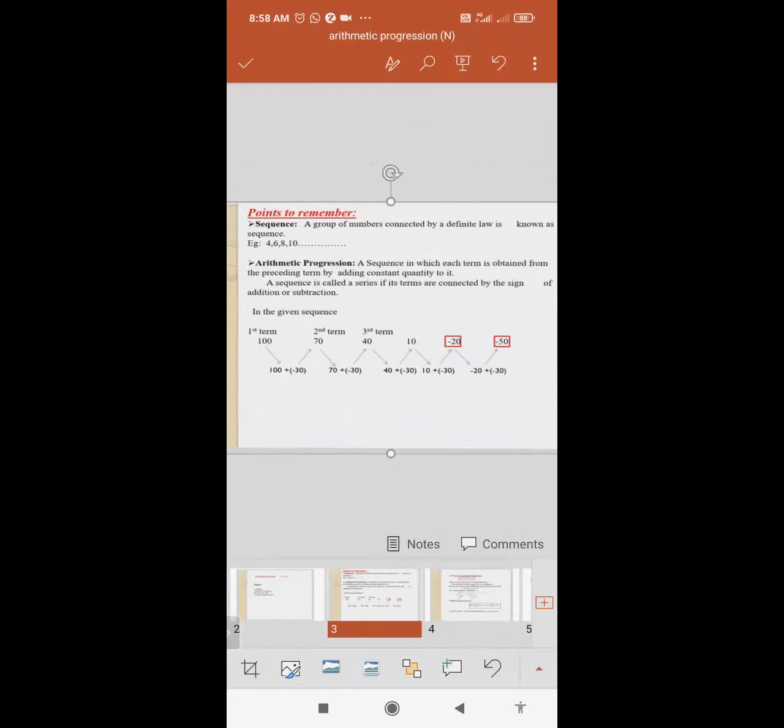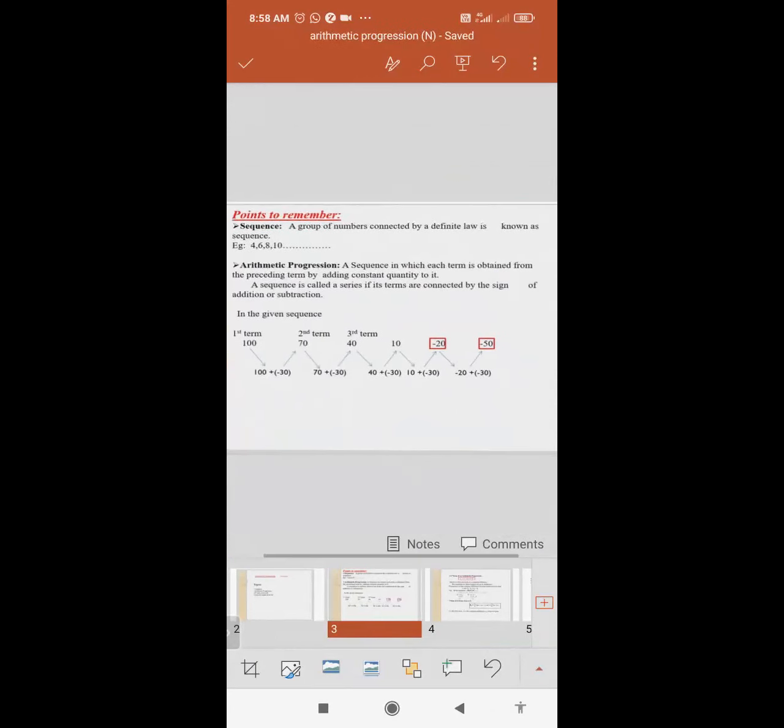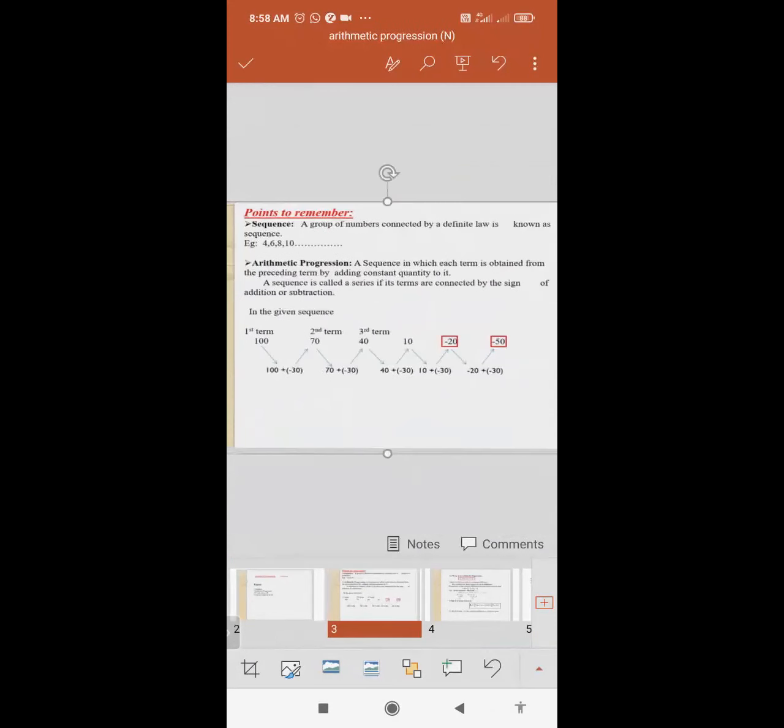Okay, so we'll start from the beginning. That is the point to remember. First one is sequence. A group of numbers connected by a definite law is known as a sequence. As I explained, definite law means it will follow a constant pattern, like 4, 6, 8, 10. There is a difference of 2. If we go on adding 2 to the preceding term, we'll get the next term. So this is your constant and it is following a definite law.